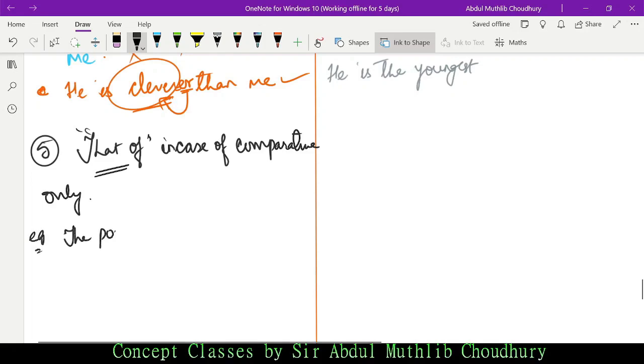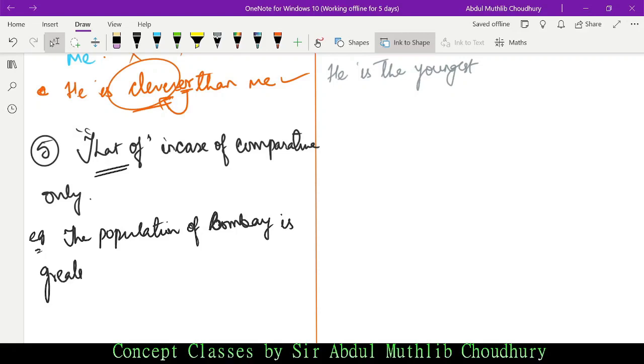the population of Bombay is greater than that of Delhi.